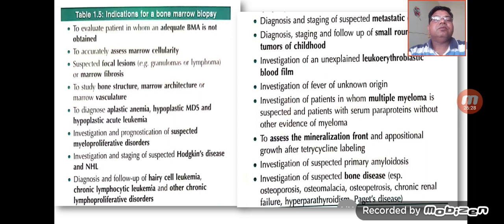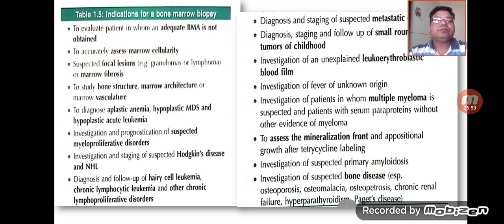We can also assess the focal lesions such as granulomas or lymphomas in the marrow, or the fibrosis on the biopsy, and we can also study the bone structures, marrow architecture, or the marrow vasculature. It is all basically used to diagnose aplastic anemia, hypoplastic MDS, and hypoplastic acute leukemias.